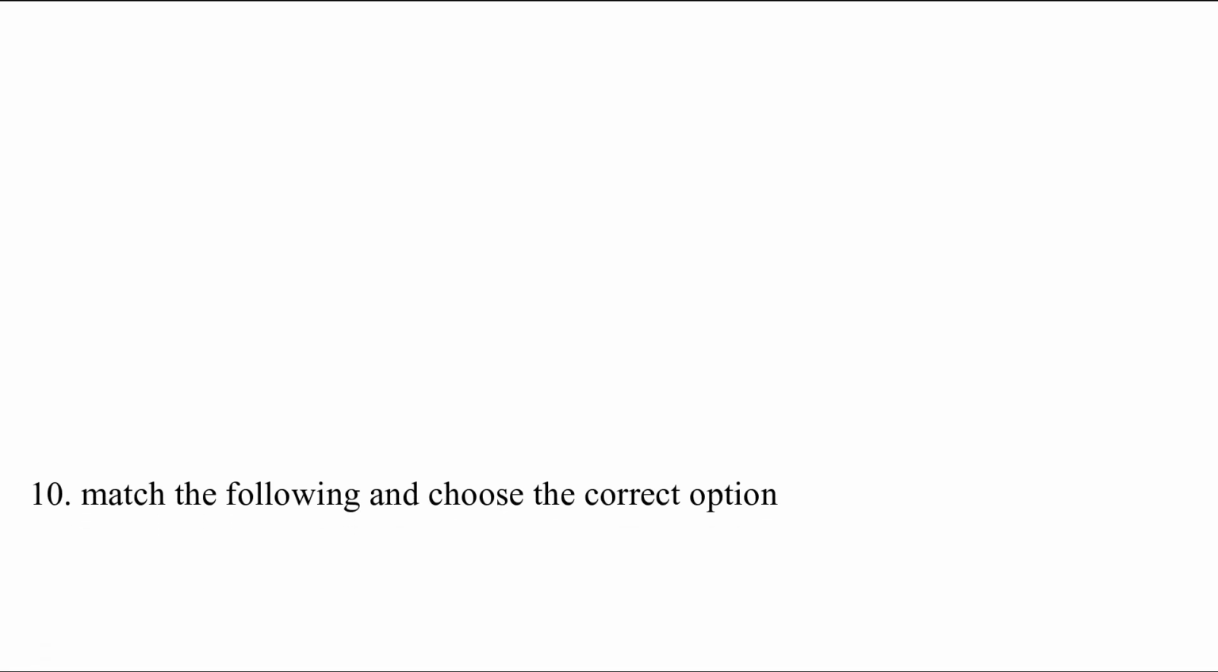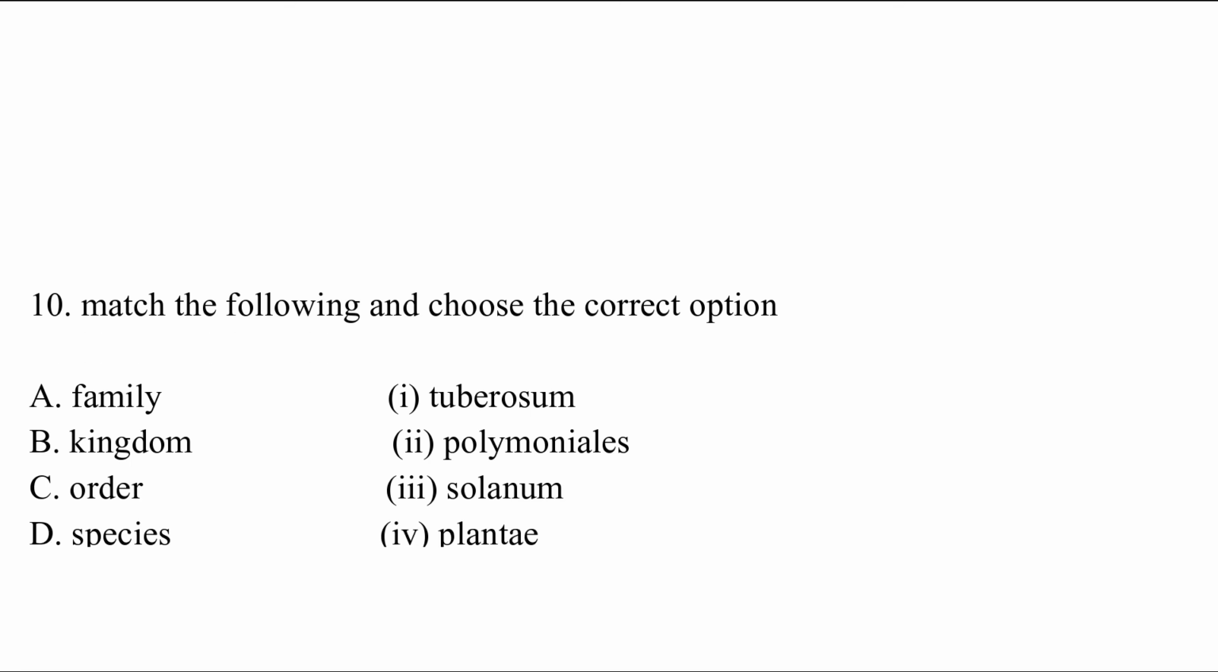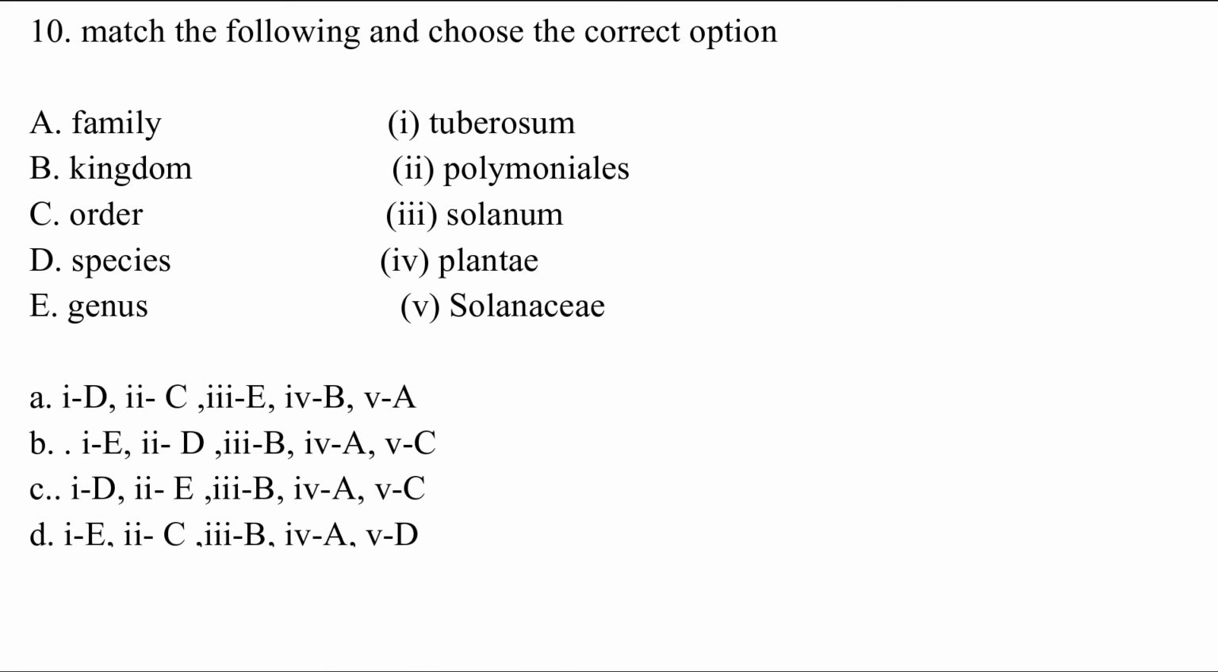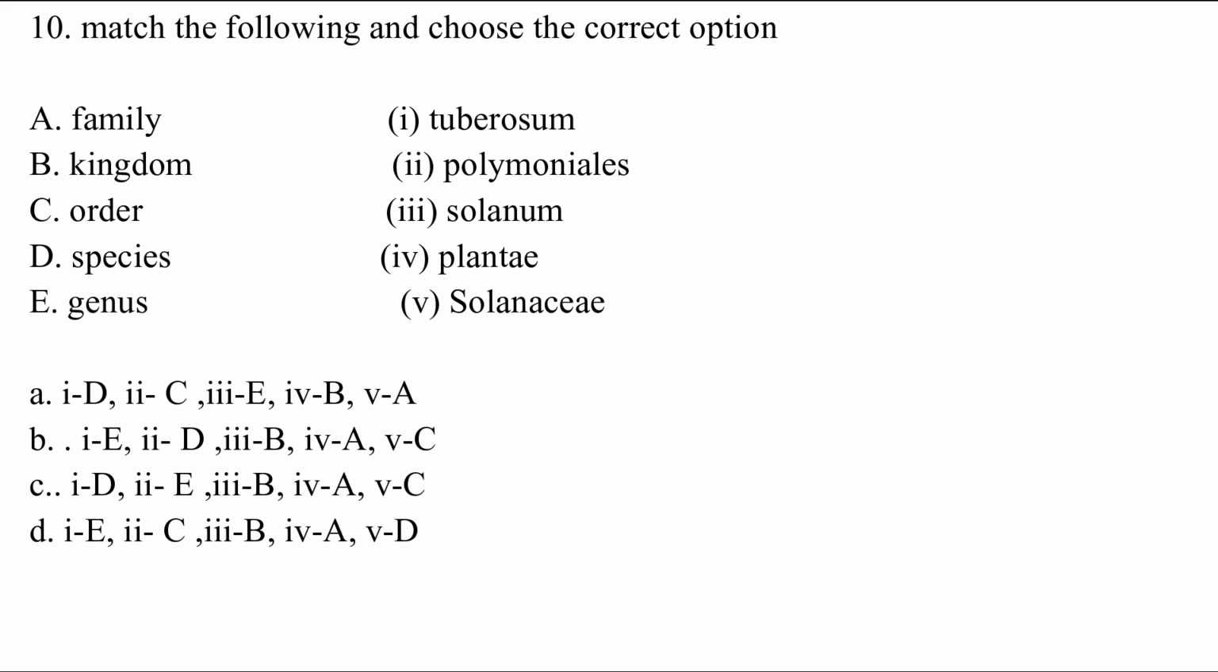Match the following and choose the correct option. A, family; B, kingdom; C, order; D, species; E, genus. 1, Tiverism; 2, Polynomials; 3, Solanum; 4, Plantae; 5, Solanaceae. The correct answer is option A, which is Tiverism is a species, Polynomials is an order, Solanum is a genus, Plantae is a kingdom, Solanaceae is a family.